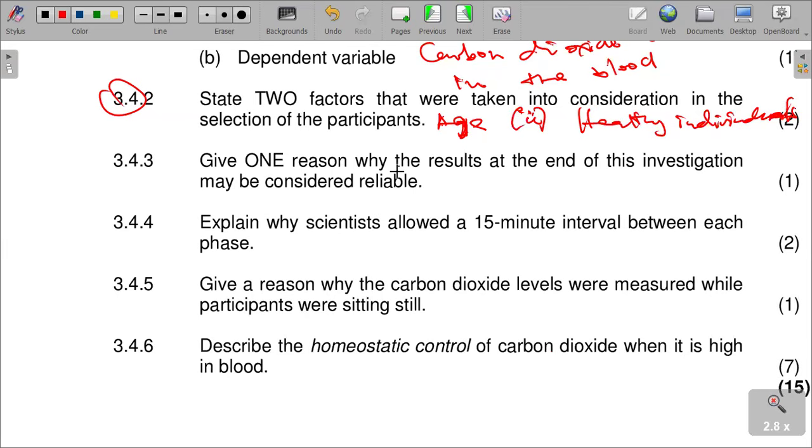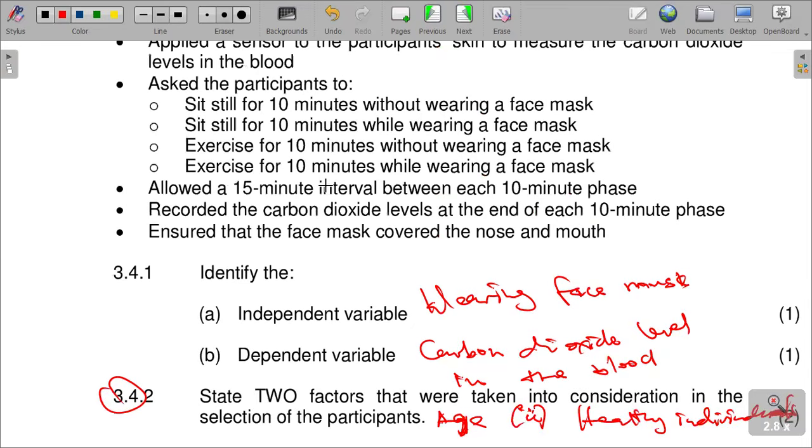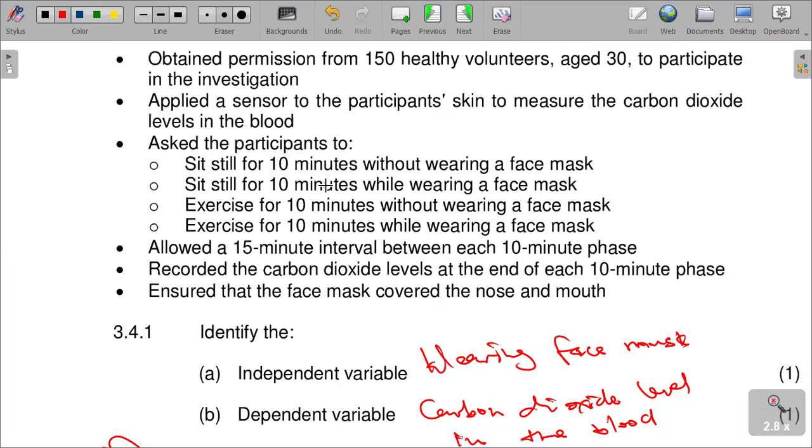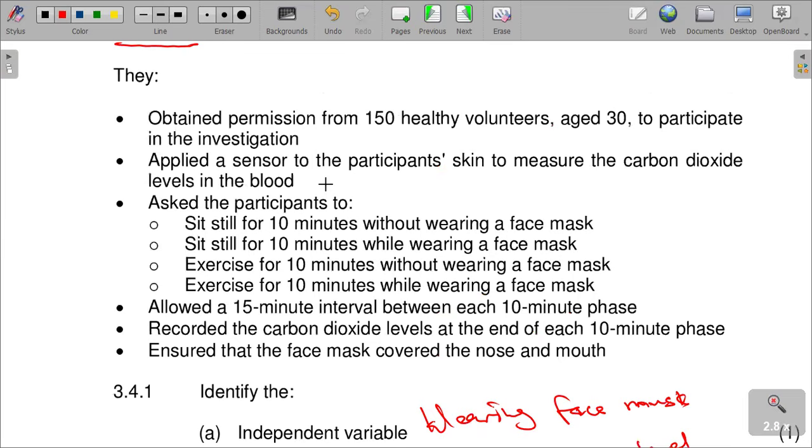The other question is, give one reason why the results at the end of this investigation may be considered reliable. We are talking about this to say, how can we say the results were reliable? Obtained permission from 150 volunteers aged 30 years to participate, applied a sensor to the participants' skin to measure carbon dioxide level in the blood, and asked the participants.